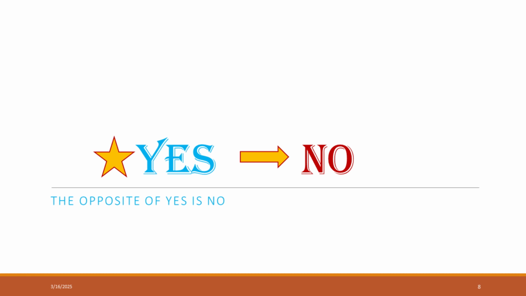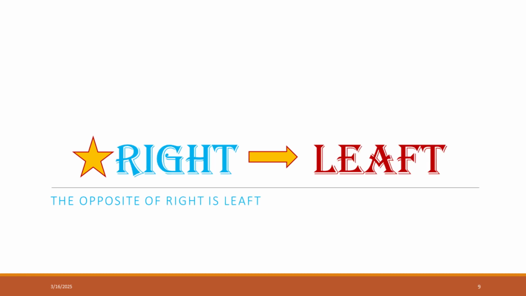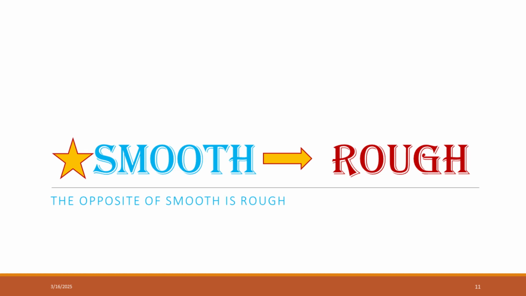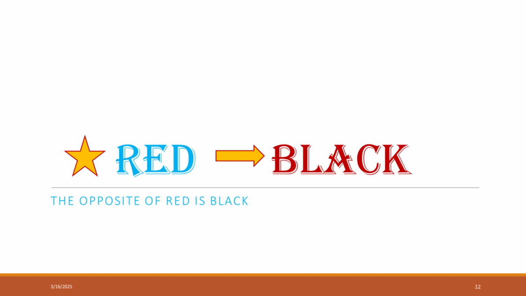The opposite of right is left, to show the directions. The opposite of male is female. The opposite of smooth is rough, to show surface roughness of the object. The opposite of red is black, to show color.